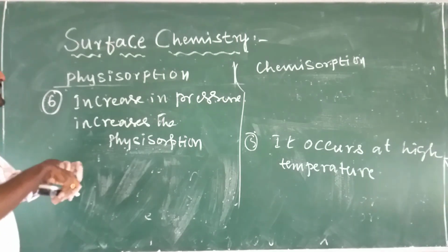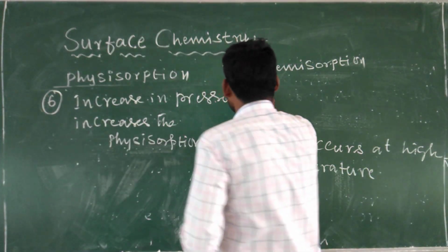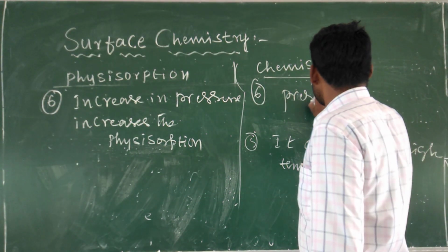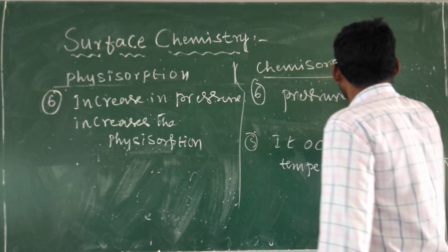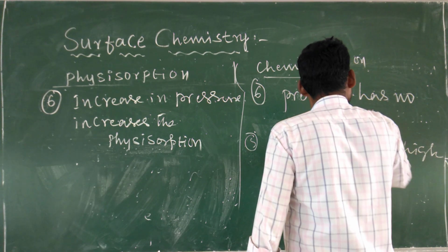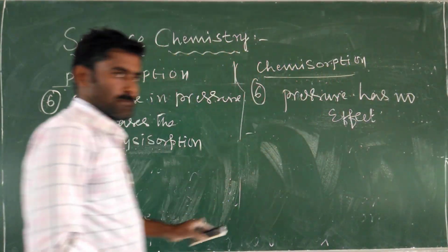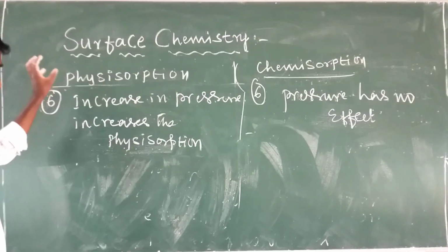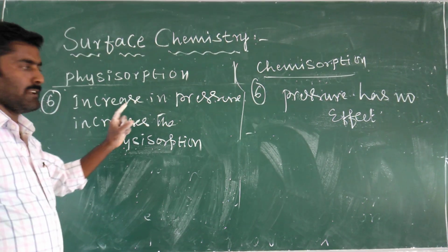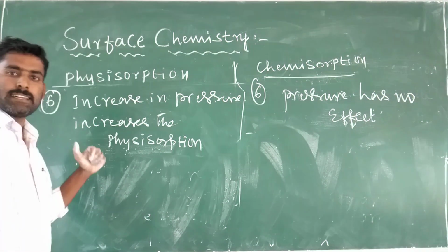At low pressure, physical adsorption decreases. Under chemisorption, pressure has no effect. Pressure has no effect on chemical adsorption. But for physical adsorption to take place, pressure should be very high.